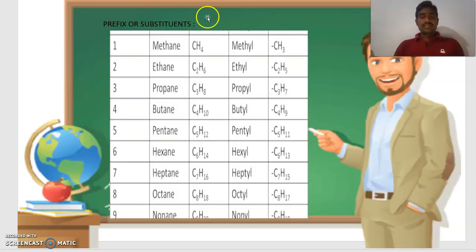Let's see some examples. Methane, it loses one hydrogen, it becomes methyl. Ethane, that means ane is replaced by yl. Remaining root words are the same. Prop, that means C3, here also propyl, C3. But, C4, butyl, C4. What is the difference? One hydrogen. That means alkanes losing one hydrogen form alkyl groups. Okay, next one.